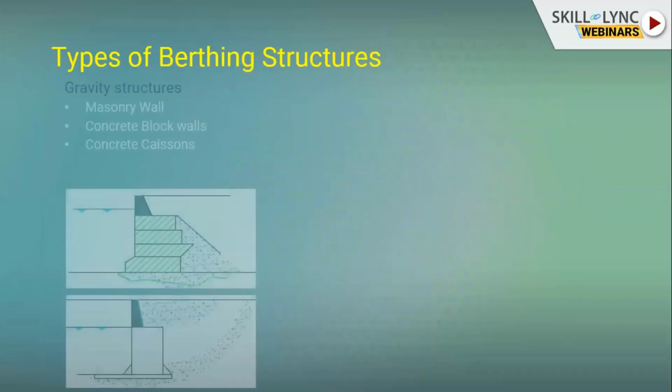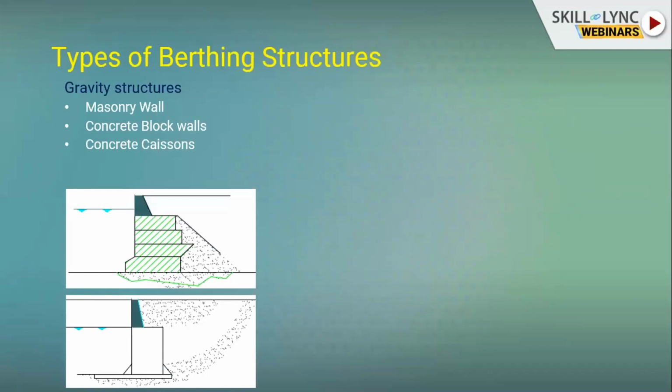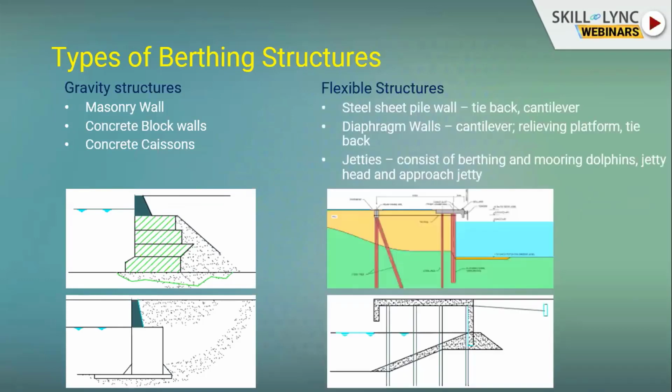Types of berthing structure: one is a gravity structure, and another is a flexible structure. Gravity structures are mostly closed type, and we will also classify them into closed type or open type. First we will go with the gravity structure, then we'll discuss what is closed and what is open. The first one is the concrete block wall.